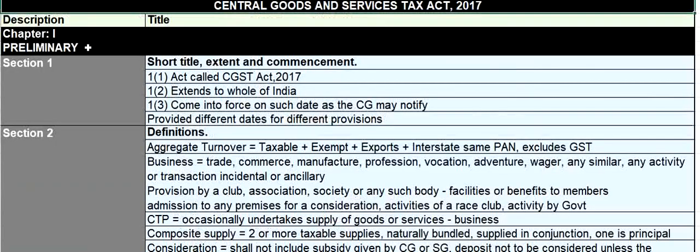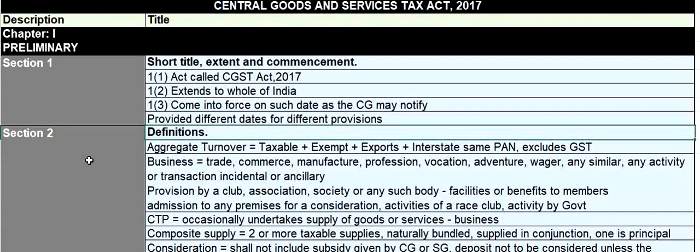So if you go to sections in detail, Section 1, which is of preliminary, Chapter 1, talks about short title, extent and commencement. This Act is called CGST Act 2017 and it extends to whole of India, and it comes into force on such date as the Central Government may notify, and different dates have been provided for different provisions. And Section 2 talks about definitions.